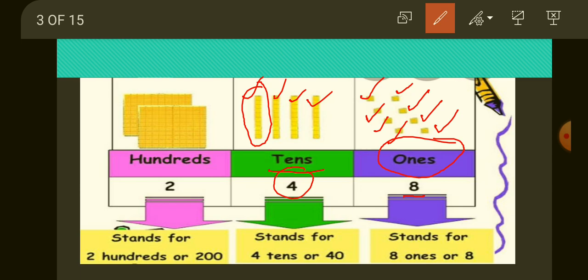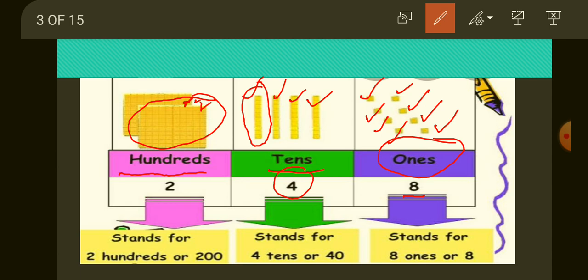Let's come to the hundreds place. See here in the hundreds place, how many blocks are there? You can observe in one block how many small blocks are given. If we count with the help of tens, 1, 2, 3, 4, and so on, there are 10 blocks of tens.